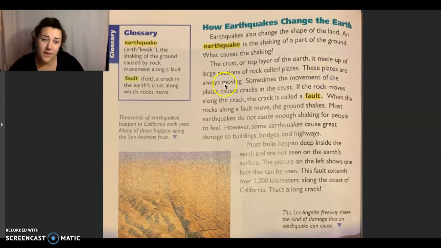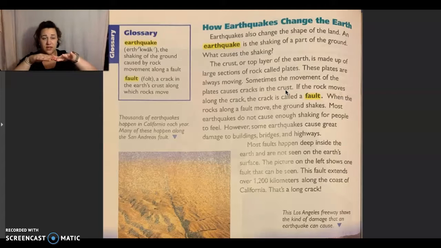These plates are always moving. Sometimes the movement of the plates causes cracks in the crust. So when those plates move, sometimes a crack in the crust is caused. If the rocks move along the crack, it is called a fault. So we have our fault, a crack in the Earth's crust from the moving rocks or plates. When the rocks along a fault move, the ground shakes. Most earthquakes do not cause enough shaking for people to feel. So when we have that crack, that fault, there's a crack in our crust.